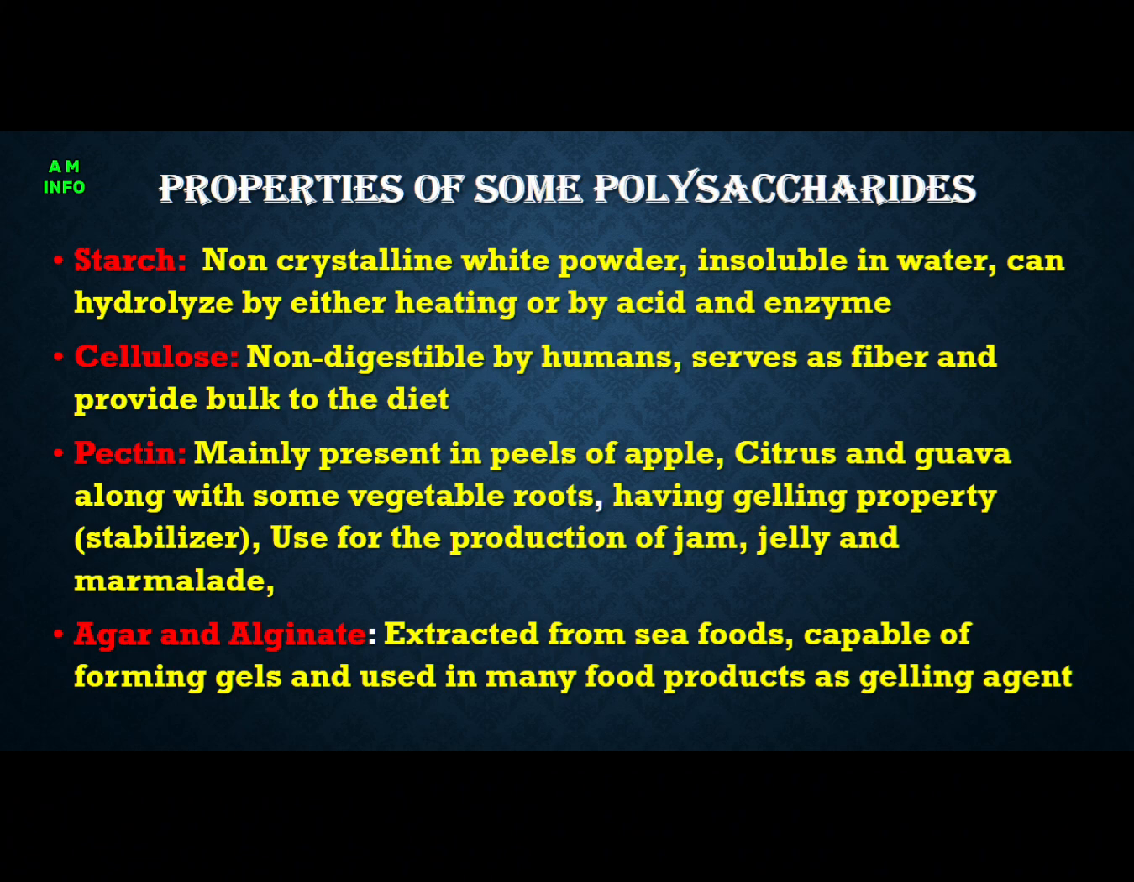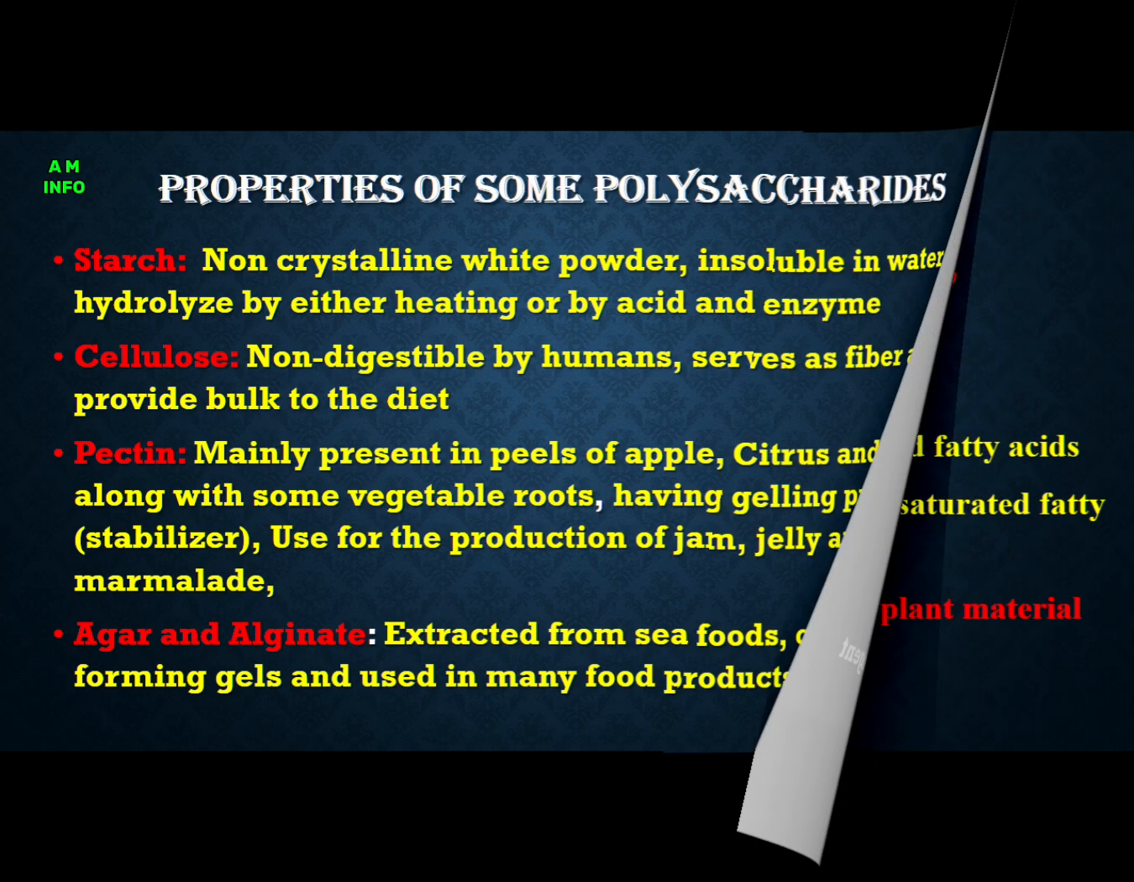Pectin is mainly present in peels of apple, citrus and guava and some in roots of some vegetables. Having gelling property, it can produce gelling products like jam, jelly and marmalade. Acts as a stabilizer. Stabilizer means increased water holding capacity. Agar and alginate are extracted from seafoods, capable of forming gels and used in many food products as gelling agent. Moreover, agar is used in making solidified media in microbiology lab.